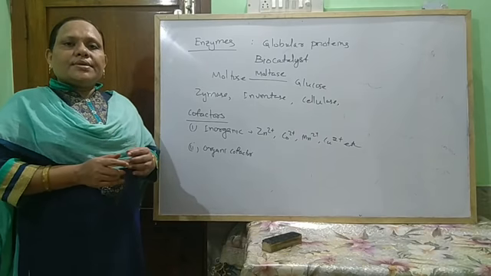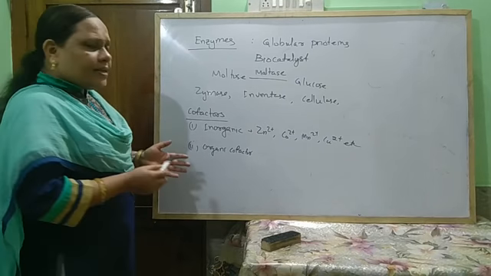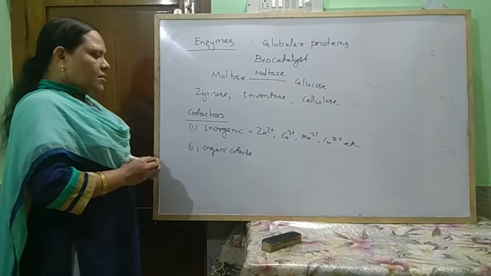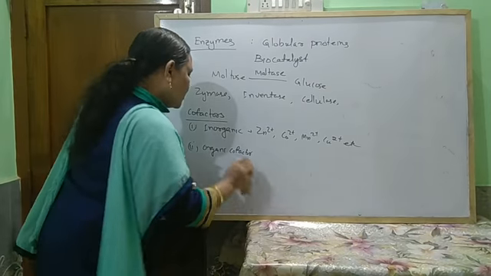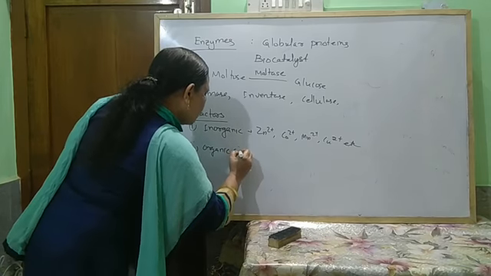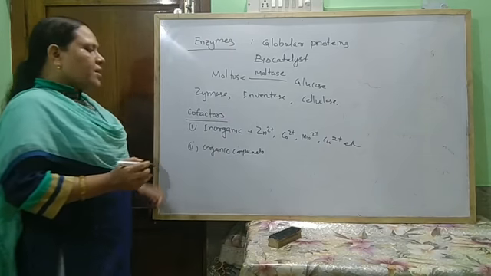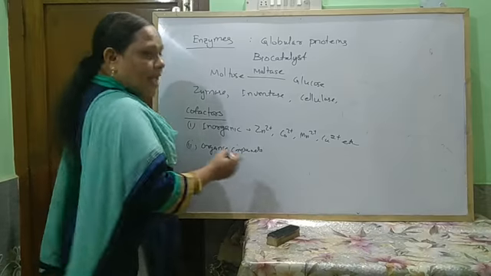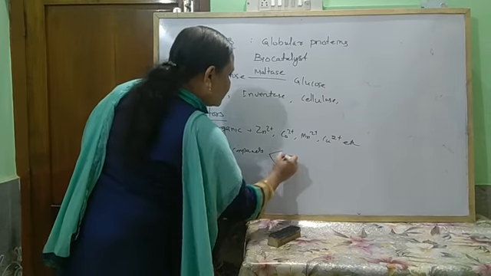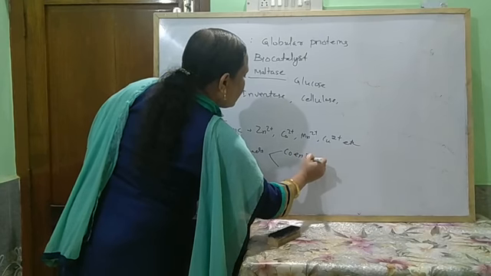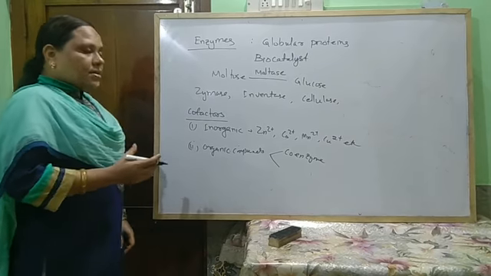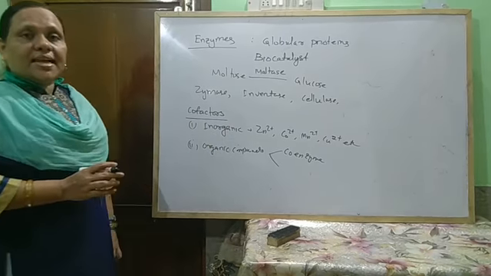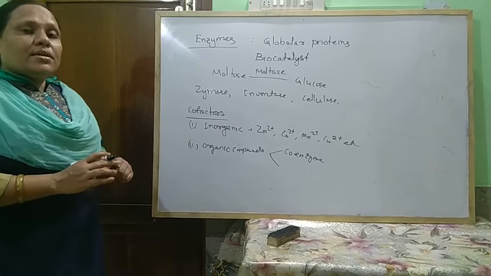The smaller organic compounds which are associated with these enzymes and can be separated by dialysis are known as coenzymes.